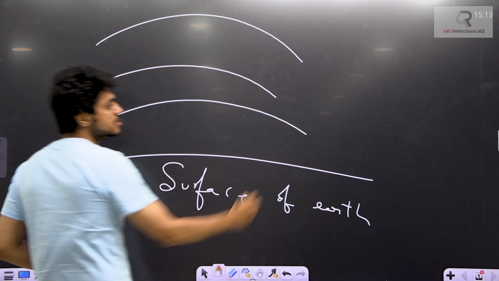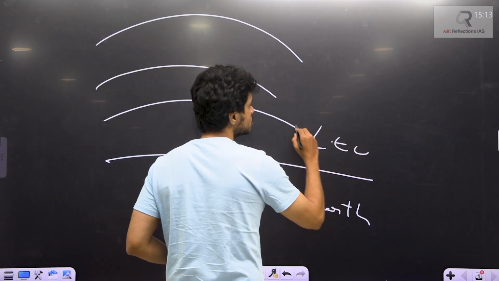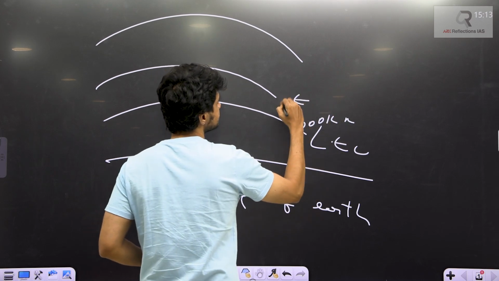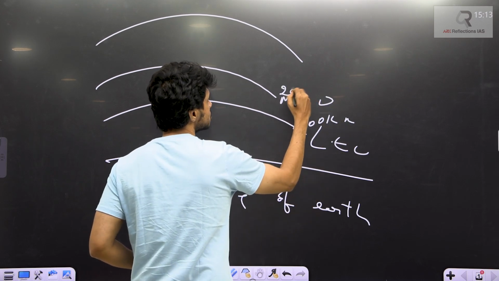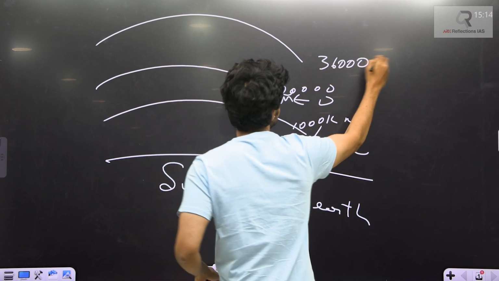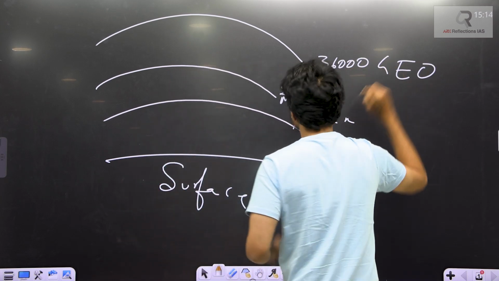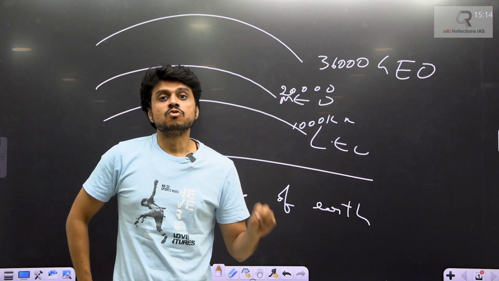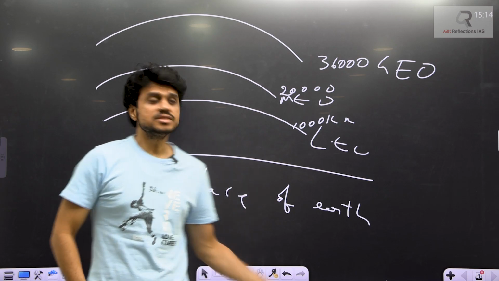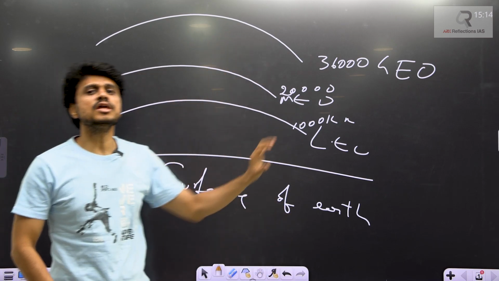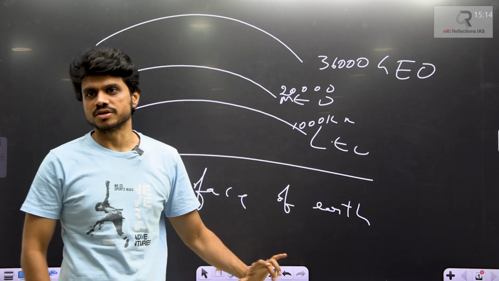Let's consider these layers. Low Earth orbit is up to 1000 kilometers. Middle Earth orbit is up to 20,000 kilometers, and then 36,000 kilometers is GEO or higher Earth orbit. And we place different satellites at different heights above the Earth's surface for various purposes. We have already discussed this thing.